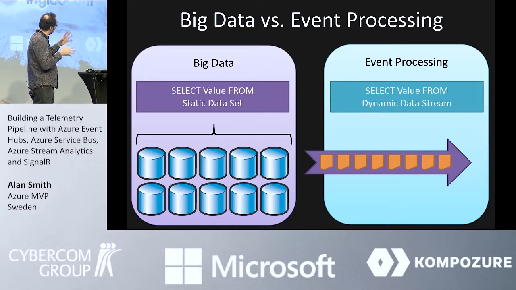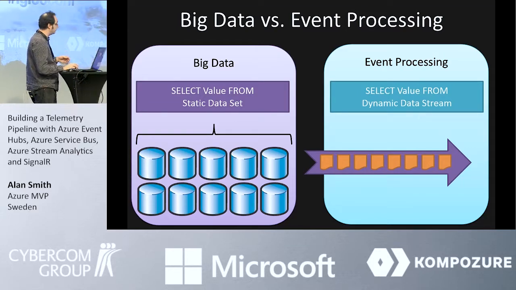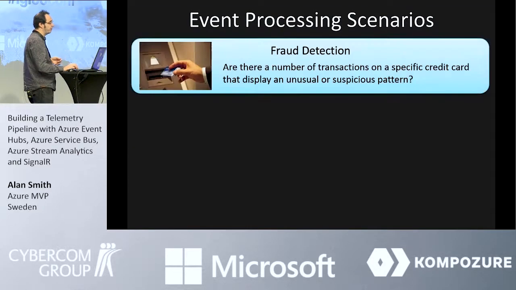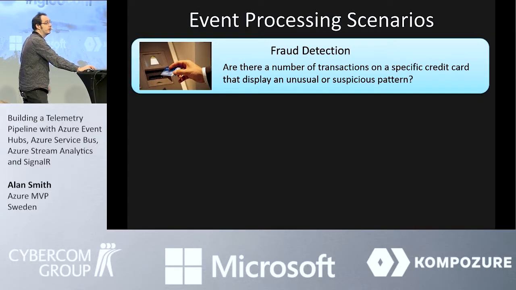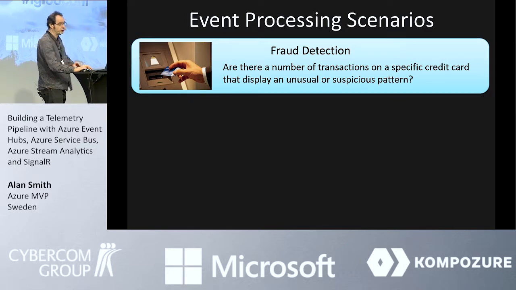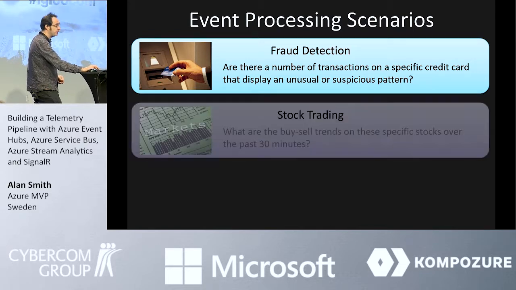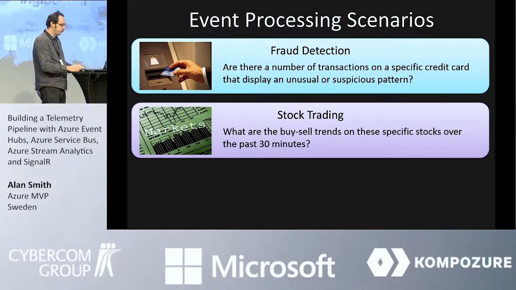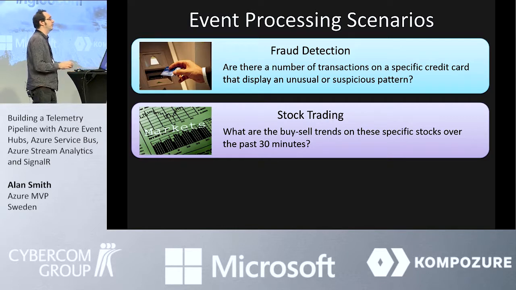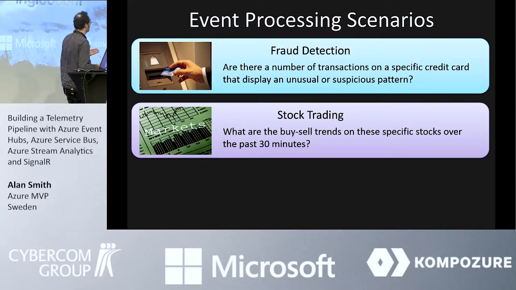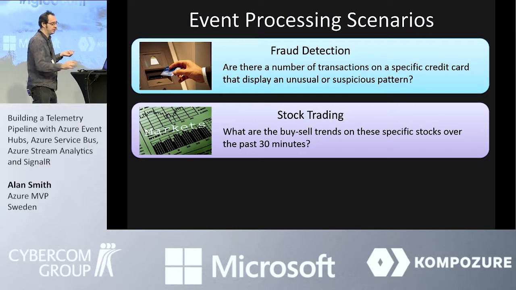So there's a lot of scenarios where we can use these dynamic data queries to be able to actually query data. Fraud detection is good. Looking at historic credit card transactions and deciding if there's a fraud. It's much more useful to look at real-time data and deciding if there's a fraudulent data taking place now. Stock trading, when we're wanting to look at the stock trading margins and figure out when is the best time to buy or sell, real-time data is best to use there.